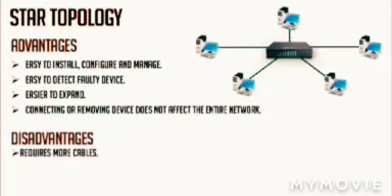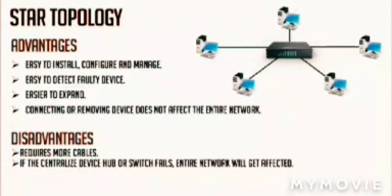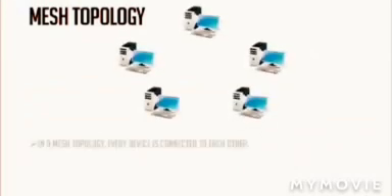Now the disadvantages of star topology: it requires more cables. If the centralized device, hub or switch, fails, the entire network will get affected. See, this is the router, and another disadvantage is that it is more expensive also.